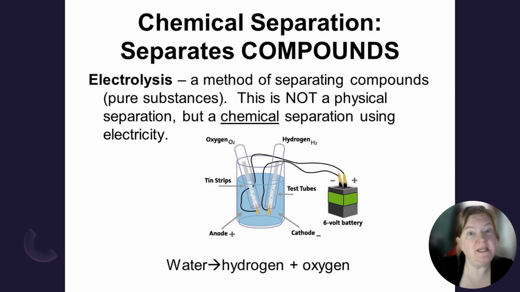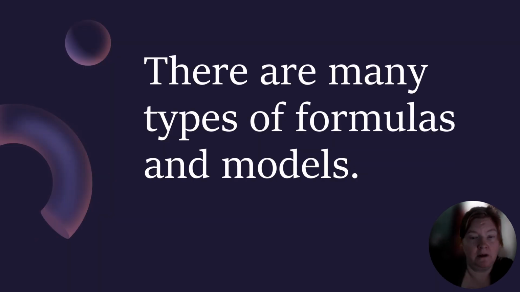One way that we can chemically separate compounds is with a process called electrolysis, where we use electrical energy to separate substances into their component elements. For example, separating water into hydrogen and oxygen. Now, there are many types of formulas and models.